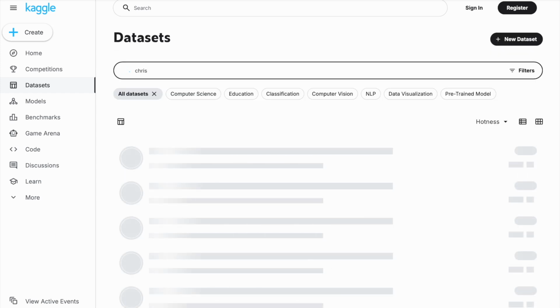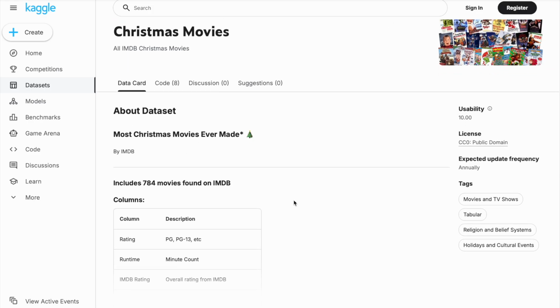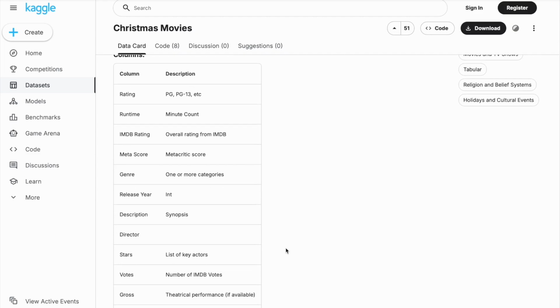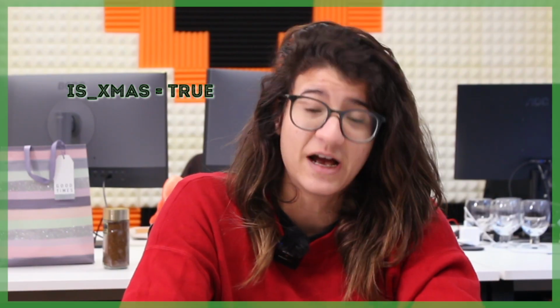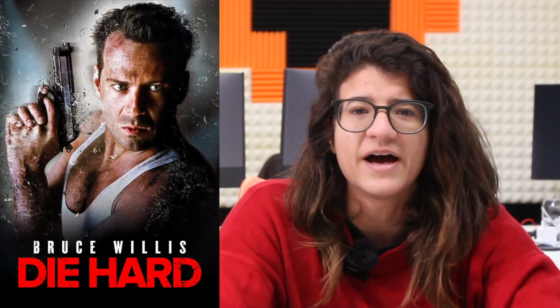To do that, first we need a data set. We went to Kaggle where we found a list of Christmas movies with their IMDb rating. Besides that, we found a good chunk of information, such as directors, the running time, some description of the movie, and whether they were Christmas specials or actually Christmas movies. It's fair to say all the movies there are labeled Christmas movies. And the funny thing is, according to this data set, there were a few movies labeled as Christmas movies that you wouldn't guess. Some of them are Shazam, Batman Returns, and Die Hard. You might not agree with it, but according to data science, they are.